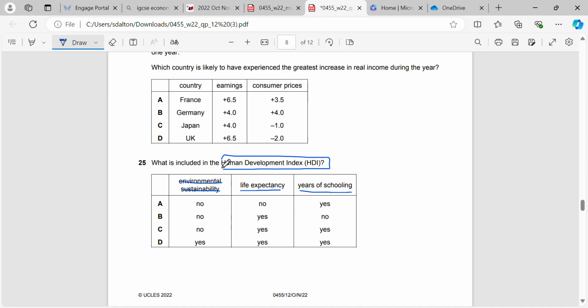Notes and slides on the components of HDI are given, and there's a number of different components of it, so components are what it is made up of. You can check on the OneDrive there. So the correct answer here would be C. It does include life expectancy, it does include the years of schooling, it does not include gender equality, and it does not include environmental sustainability.